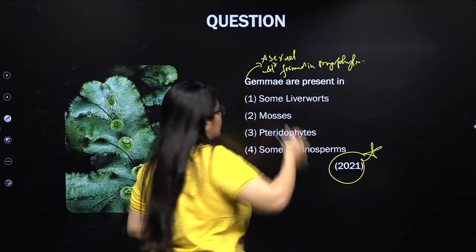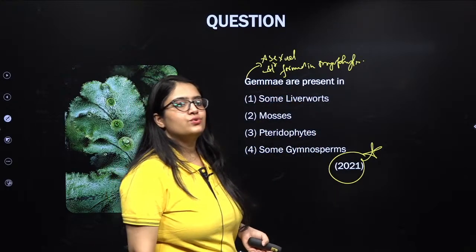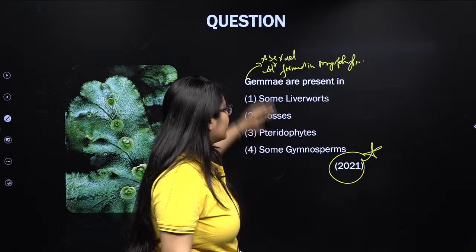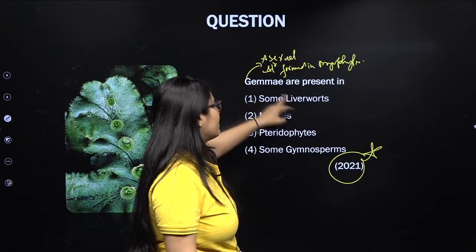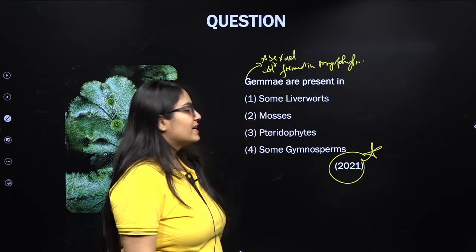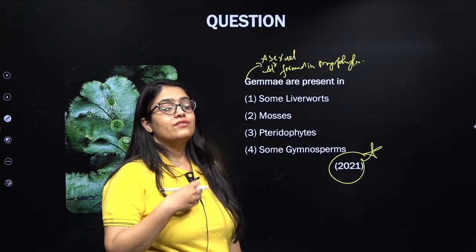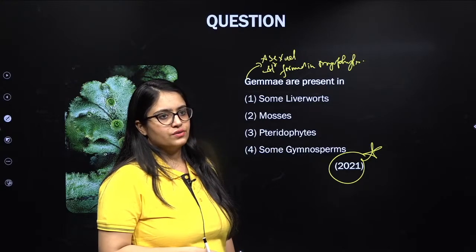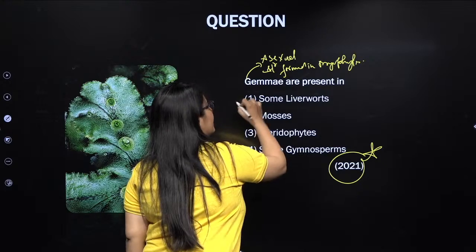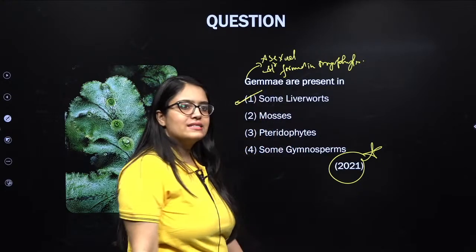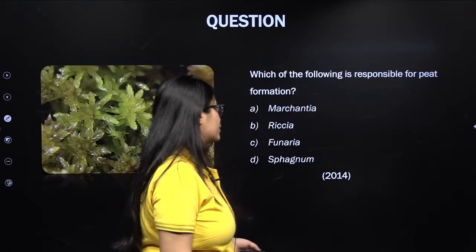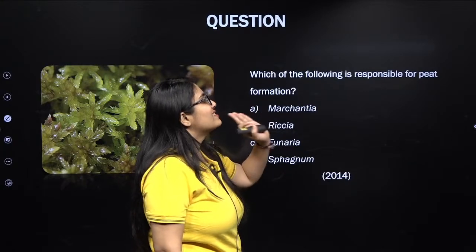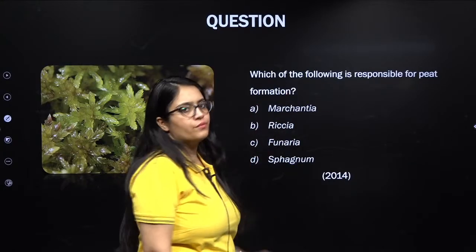Your question is to tell which of the following, out of the four, produces gemmae. Any guesses? Gemmae help in asexual reproduction in some of the liverworts. Right, guys? Is this clear? Excellent. Next question.